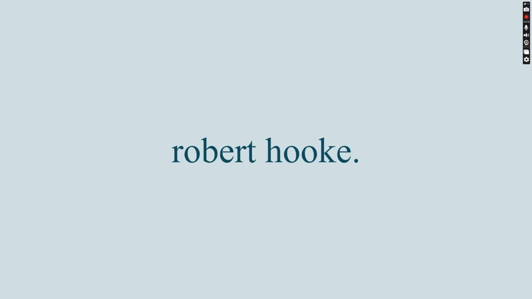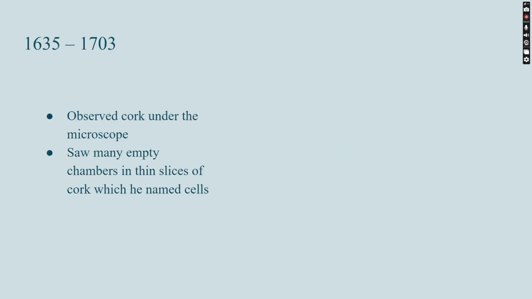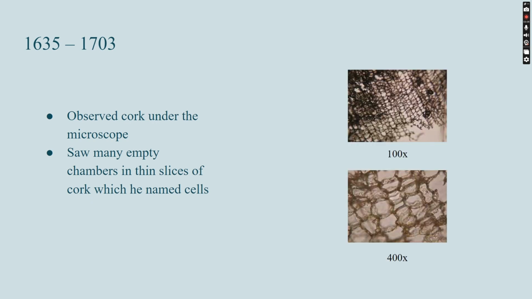So who's Robert Hooke? Robert Hooke was the first person to find out about cells. He observed cork under the microscope and saw many empty chambers in the thin slices, and he was the one who coined the term cells because he thought they looked like little chambers. So he named them cells. This is the cork at 100 times under the microscope. You can still see all the little cells. And then this is 400 times. It's super clear that you can see the little chambers it has.